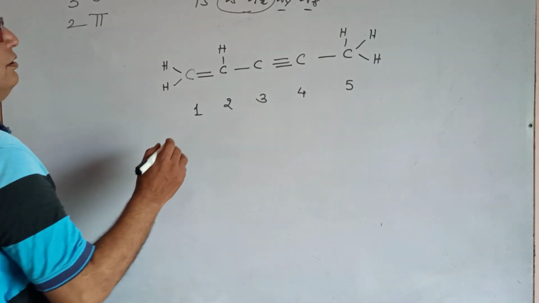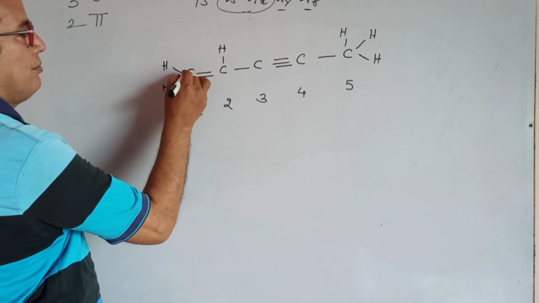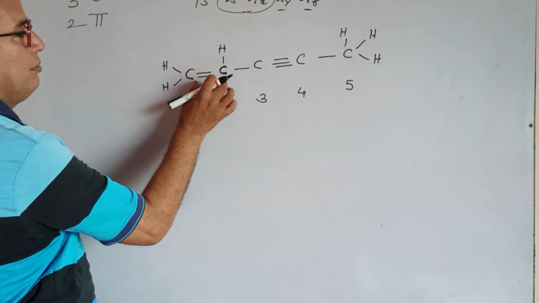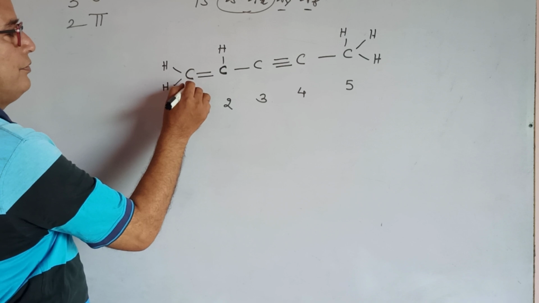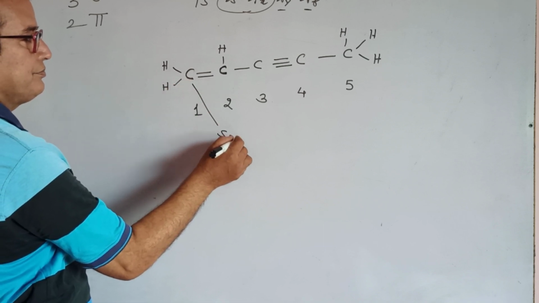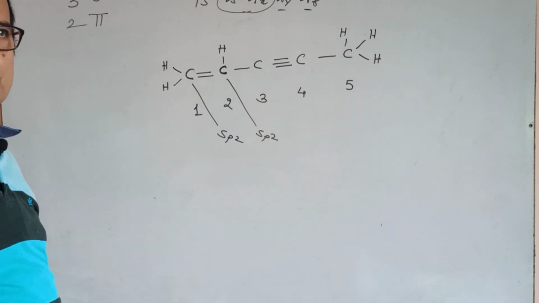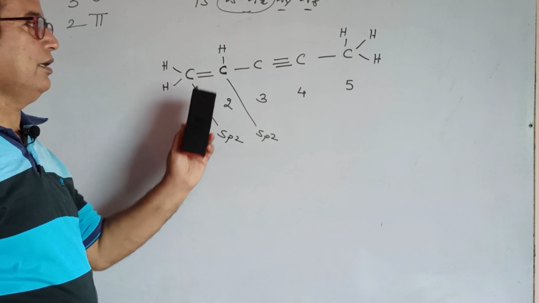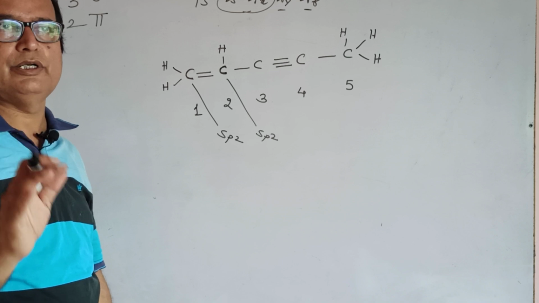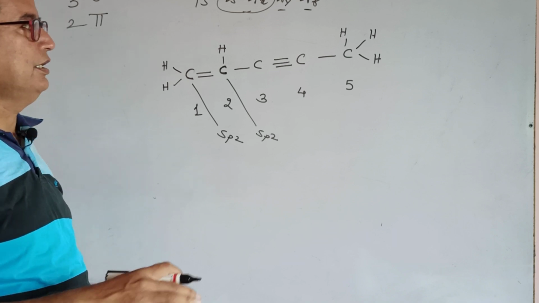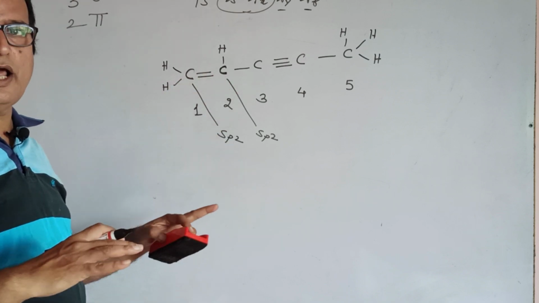Suppose the first carbon and second carbon have a double bond. So they are in the sp2 hybridized state. With respect to the number of bonds, we must decide that carbon number 1 and carbon number 2 are in the sp2 hybridized state, because sp2 hybrid orbitals give a double bonded state. These 2 carbons are a planar structure.